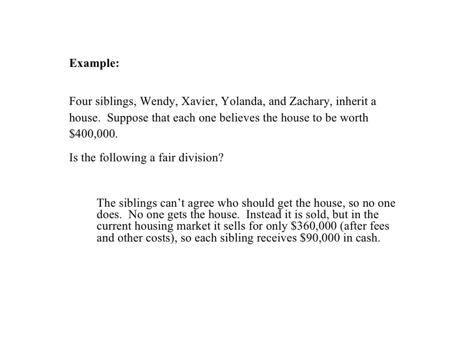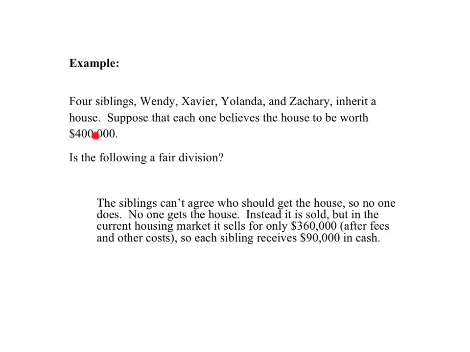4 siblings, Wendy, Xavier, Yolanda, and Zachary, inherit a house. Suppose that each one believes the house to be worth $400,000. That means that each one genuinely believes that the house is worth $400,000. We're not saying that the real estate broker quoted them $400,000 as the value of the house. No, we're saying Wendy truly believes this house is worth $400,000. And if you offered her a choice between the house and $390,000 cash, she'd rather have the house. If you offered her a choice between the house and $410,000 cash, she'd rather have the cash, right?